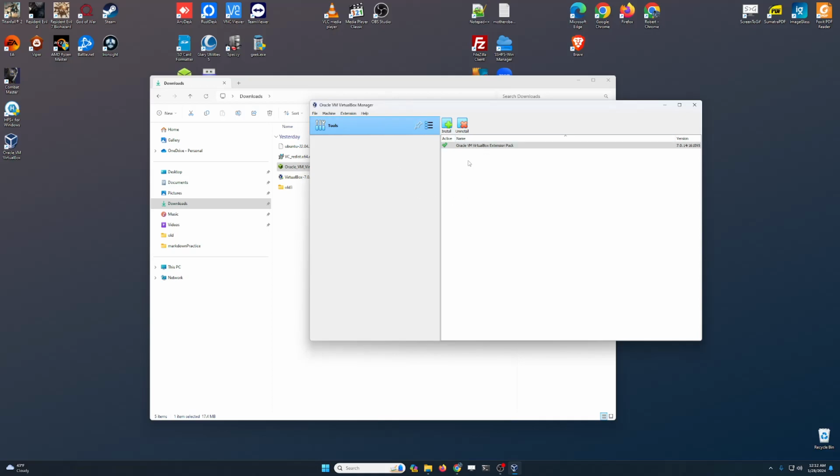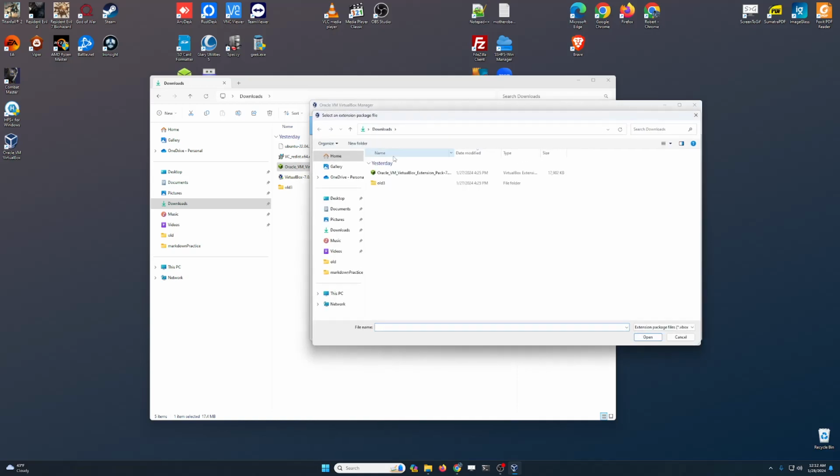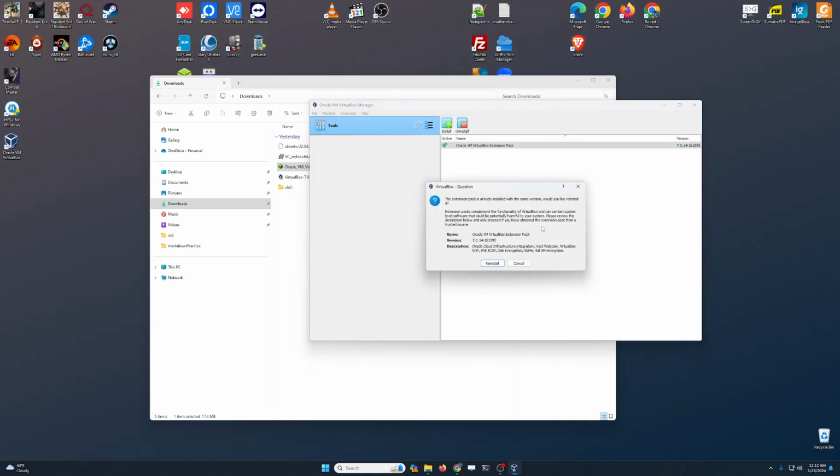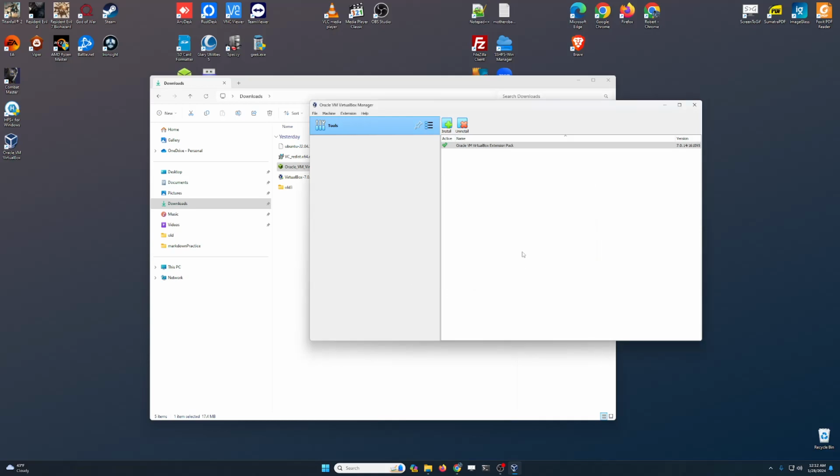Another way that you can install this if you're having problems with method number 1 is by clicking on install, and then clicking on the installer, then clicking on open. And that is gonna prompt you to install, right? Obviously it's prompting me to reinstall because I already have it installed. So those two methods are the way in which you can install the extension pack. Again, if you're having problems installing the extension pack, especially on Windows 11, that's where I have noticed this issue, get in contact with me and we'll figure it out together.